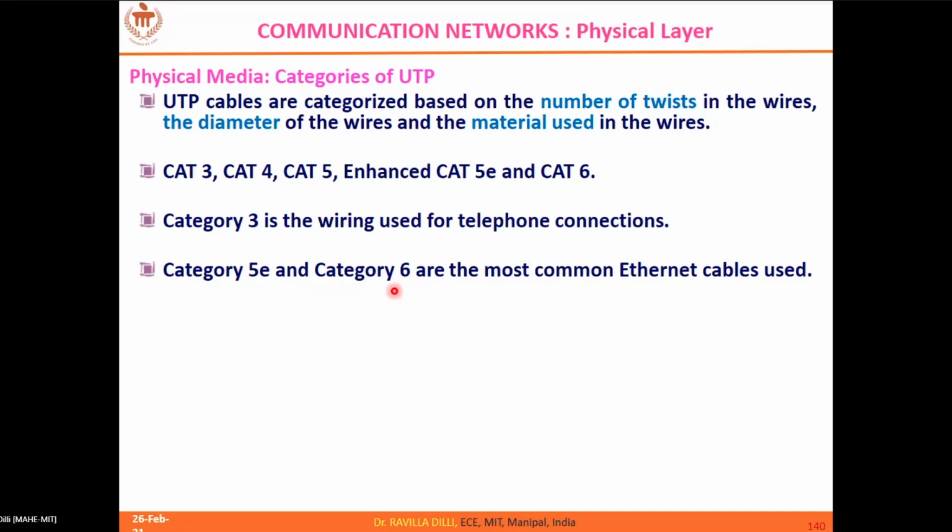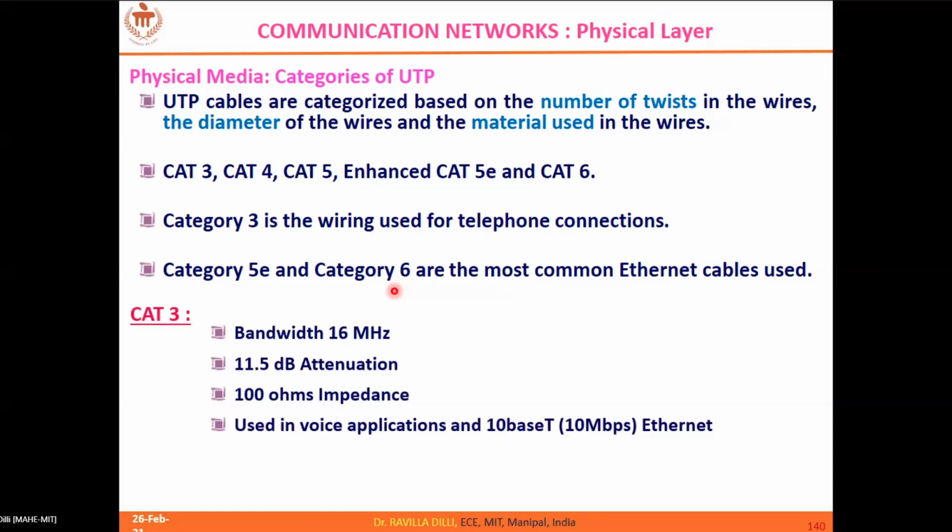Similarly, category 6 are Ethernet cables which we use for connecting different computers in a LAN. Category 3 has a bandwidth of only 16 megahertz, attenuation of 11.5 dB and impedance of 100 ohms. It's usually meant for voice applications and also 10 base T, which is a standard Ethernet.